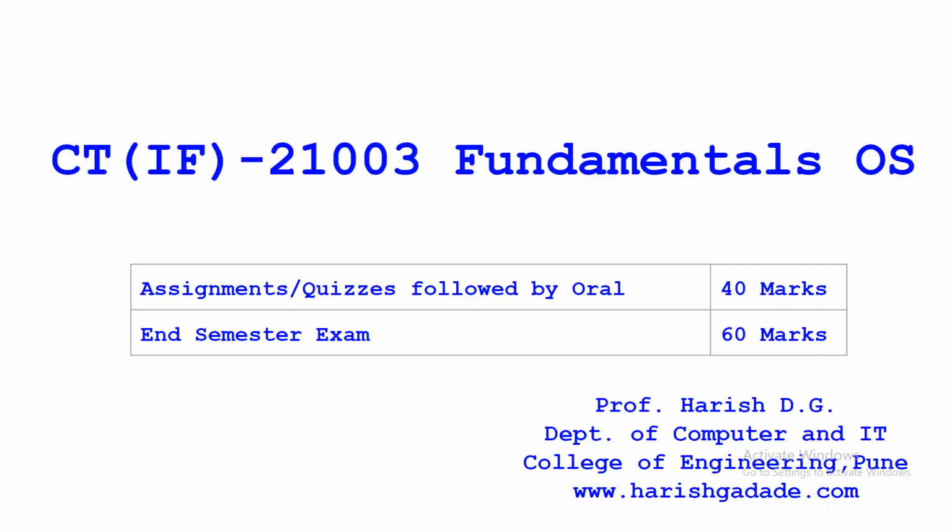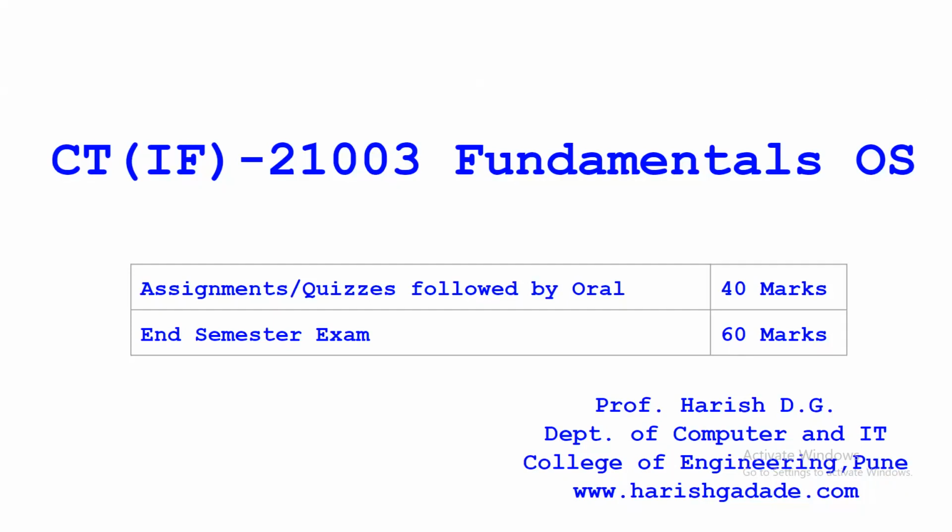This course name is the Fundamentals of Operating Systems, and I already explained this slide in one lecture. So you have 40 marks weightage for assignments, or we can say quizzes, followed by oral, and the end semester examination is of 60 marks. But as I told, only a 30 mark test would be there, and the 30 marks again are going for your oral, right?